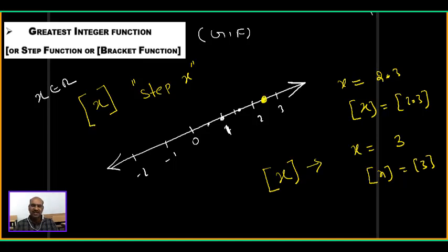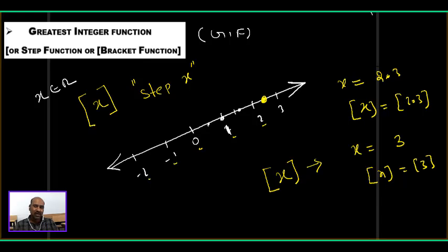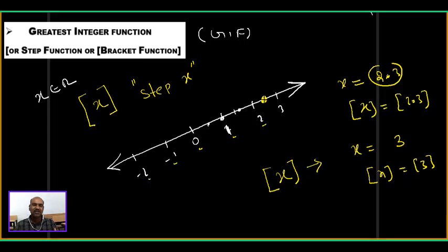So if x is taken as 2.3, below 2.3 we have infinitely many integers. What are they? 2, 1, 0, minus 1, minus... Listen student. I took x as a real number. After what I am saying, identify the integers lesser than the real number. Integers I am saying, not real number. What are they? 2, 1, 0, minus 1, minus 2, minus 3, and so on, infinitely many.